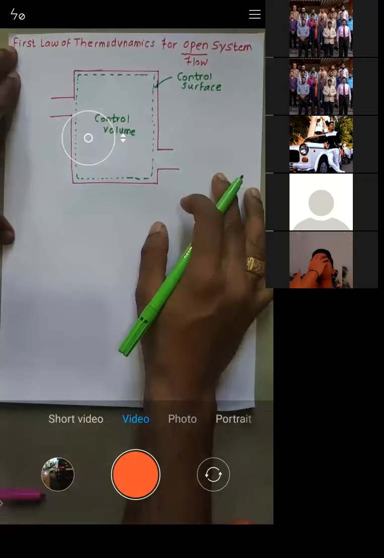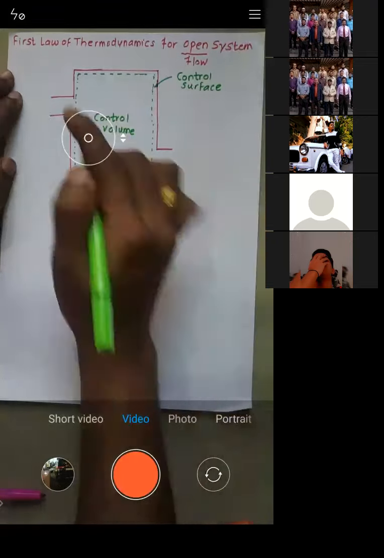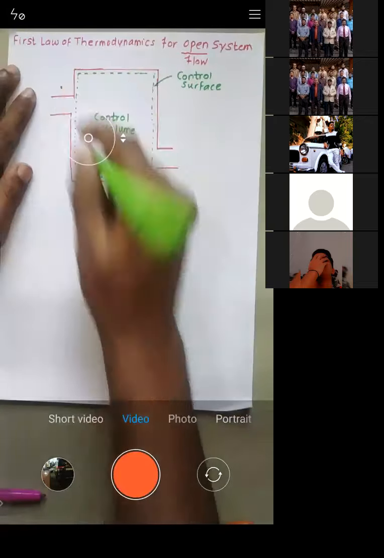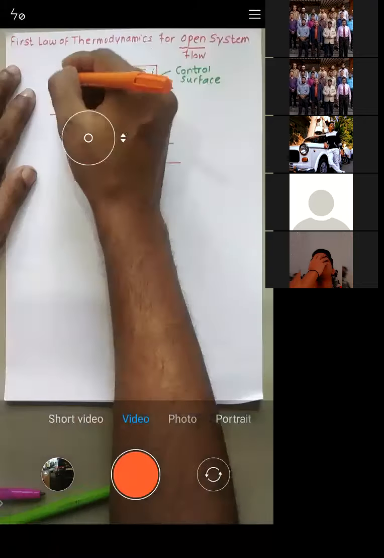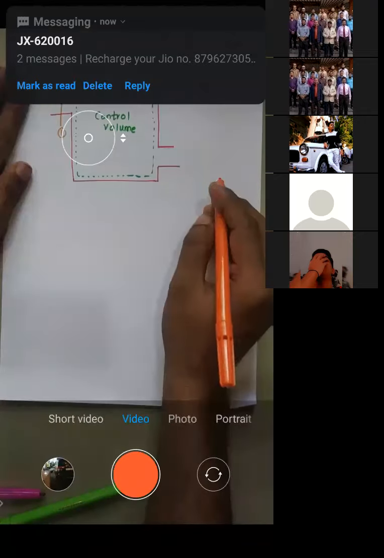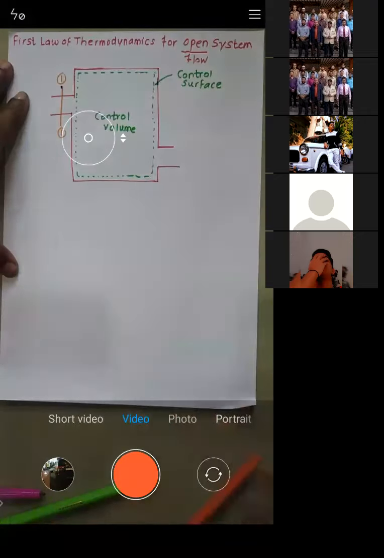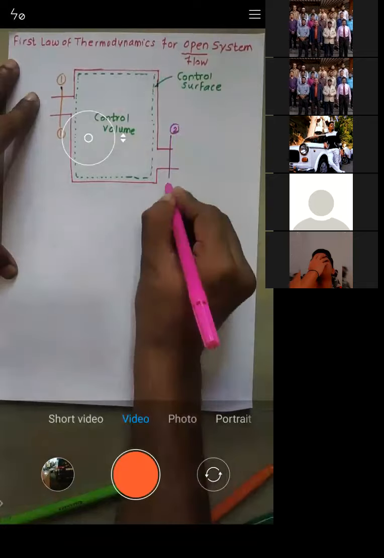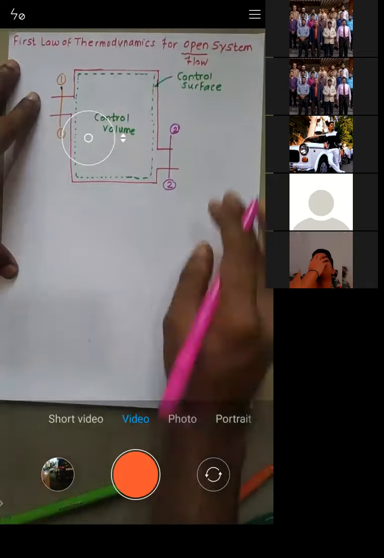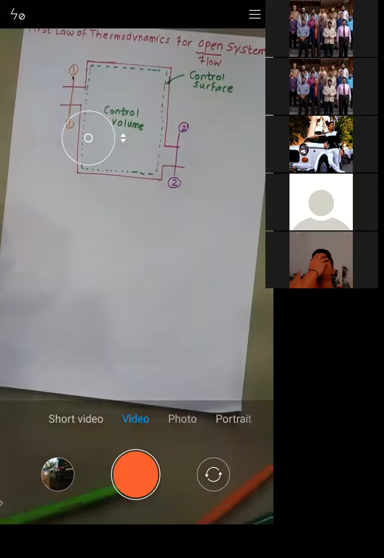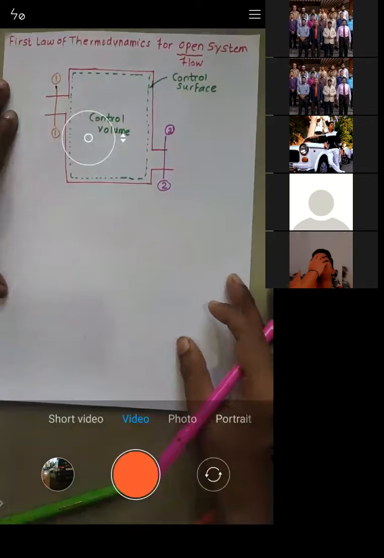Now let's say this has some inlet port and some outlet port. We will indicate the inlet port as 1-1. So 1-1 is our inlet. Similarly, we will have 2-2 as the outlet. So you can consider 1 as the inlet and 2 as the outlet, right?